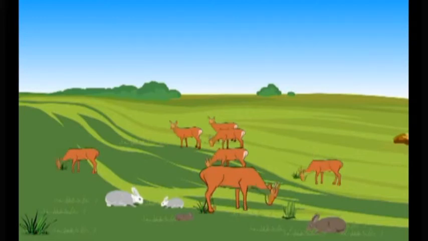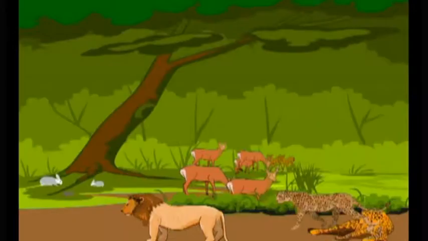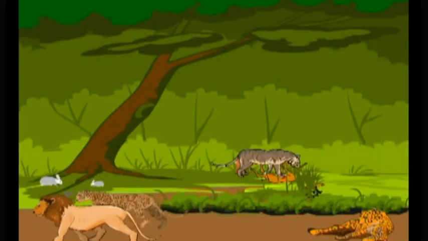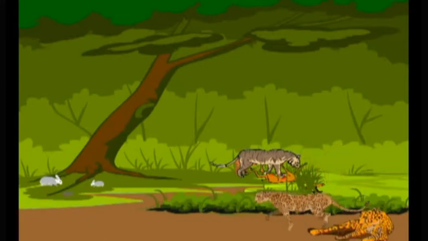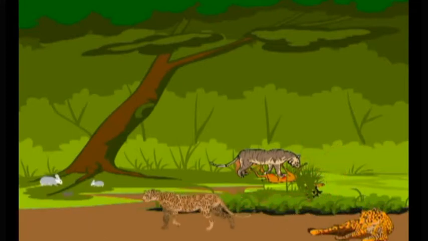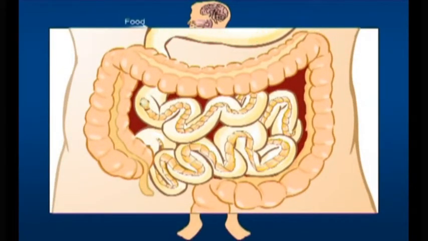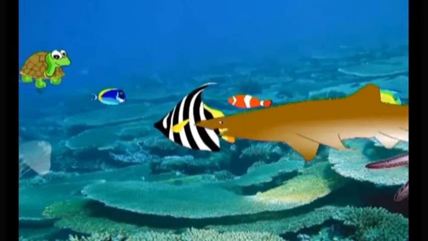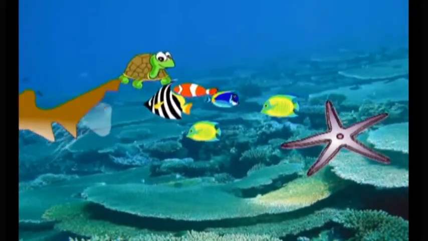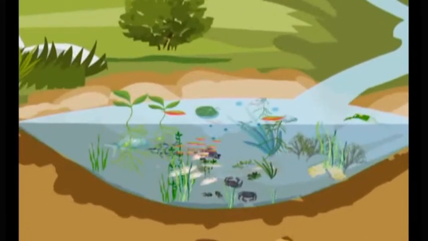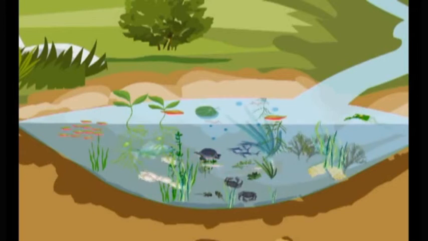Hence their number increases. This increases the availability of food for lions. Very soon, a balance will be established between the number of herbivores and lions. In other words, a balance is reached between the size of predator and prey population. A relationship similar to the above is also seen between a host and a parasite. Competition for space is very minimal in habitats which occupy a very large area. However, space can become a problem when the habitat is small, as in a pond.